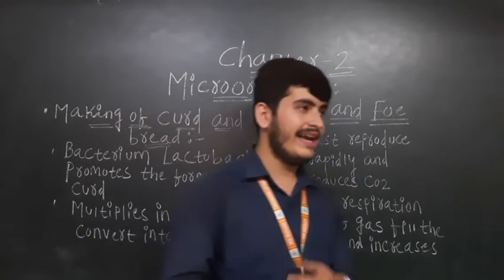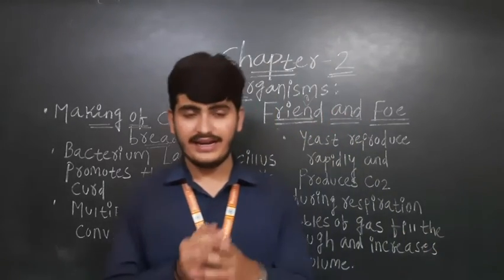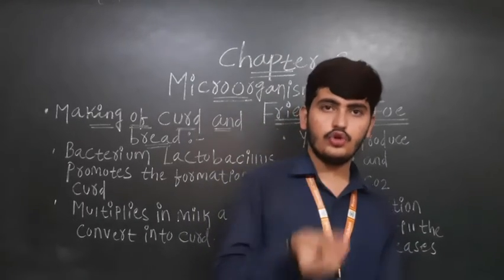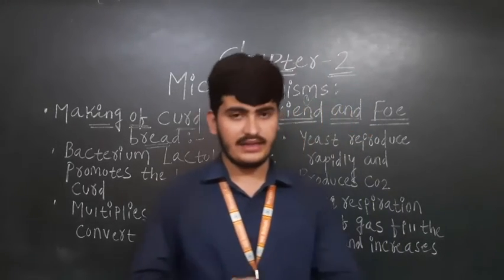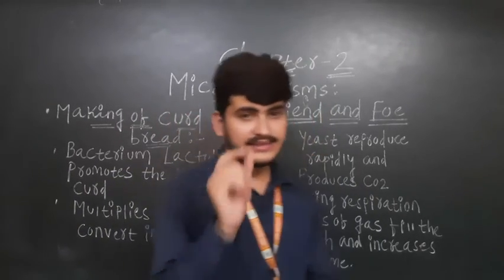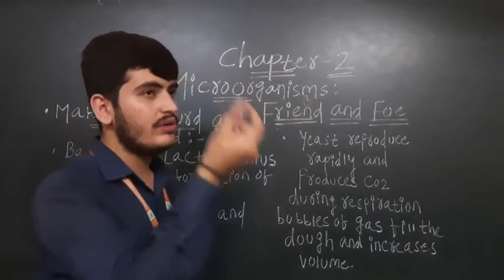For example, if any animal dies, microorganisms feed upon the dead and decaying matter and take the nutrients from it. So they are cleaning up the environment. In this way, microorganisms are known as our friend, as they help us clean the environment.